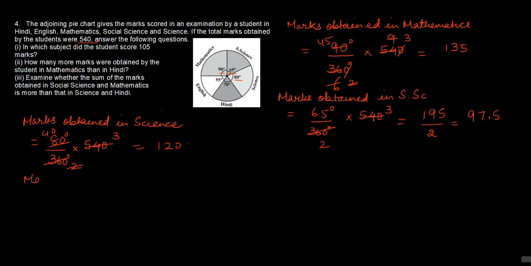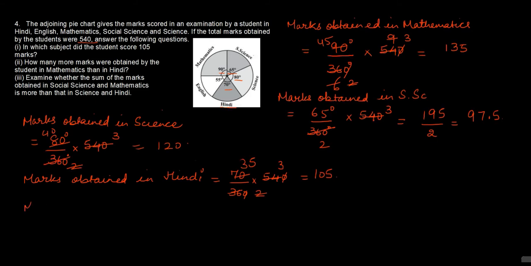Then marks obtained in Hindi. Central angle in Hindi is 70 degree. So 70 upon 360 multiplied by total marks, that is 540. 0 will cancel with 0. Here we'll get 3 and here we'll get 2. 2 ones are 2, 35s are 70. 35 threes are 105 marks.